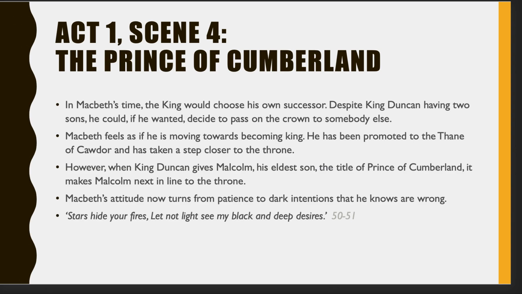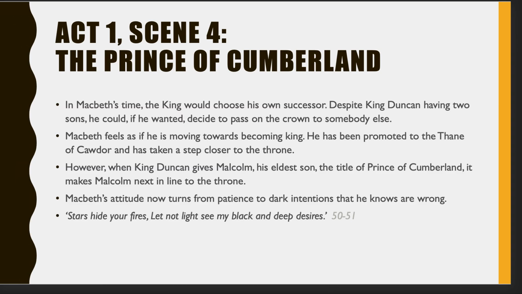And as soon as that occurs, Macbeth understands that he is not going to become king if he doesn't do something about it himself. And the clearest link to that understanding is when Macbeth says at the end of this scene, "Stars hide your fires, let not light see my black and deep desires."